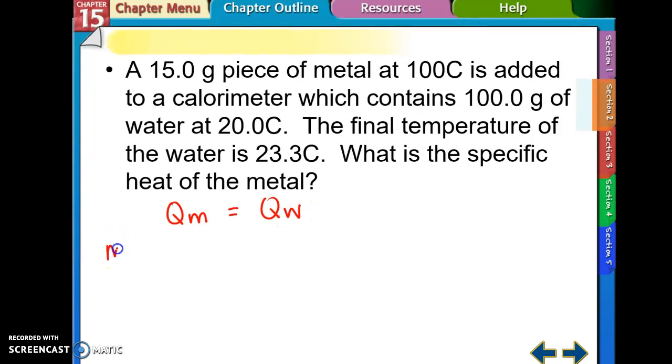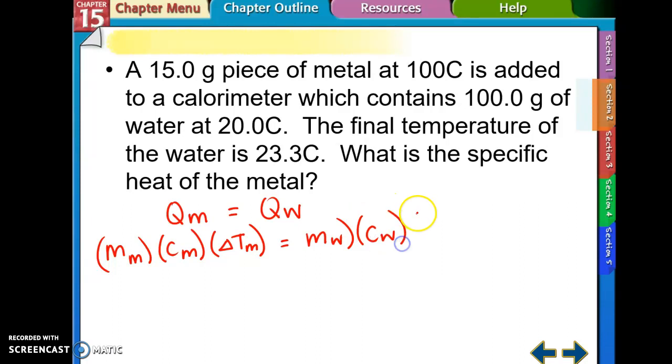So I could rewrite that as the mass of the metal times the specific heat of the metal times the temperature change of the metal is equal to the mass of the water times the specific heat of the water times the temperature change of the water. When I look up here, it tells me I have a 15-gram piece of metal. It's at 100 degrees Celsius. And the final temperature is 23.3 degrees Celsius. So I'm going to do 100 minus 23.3.